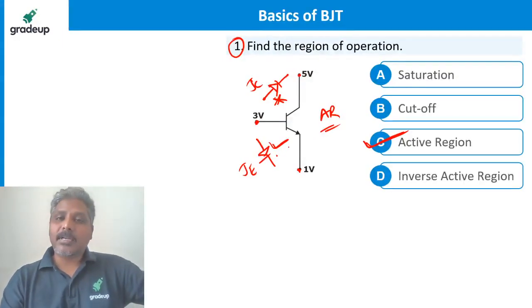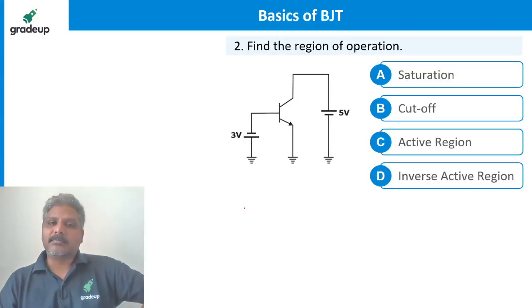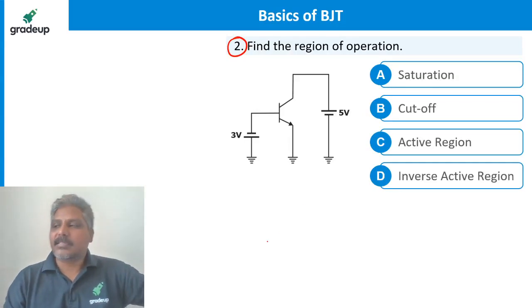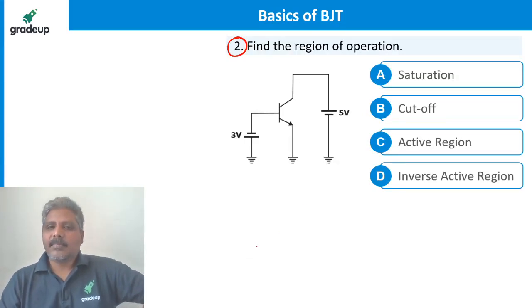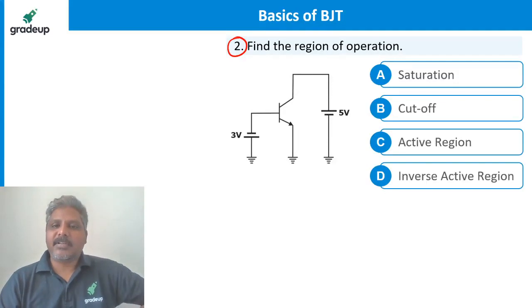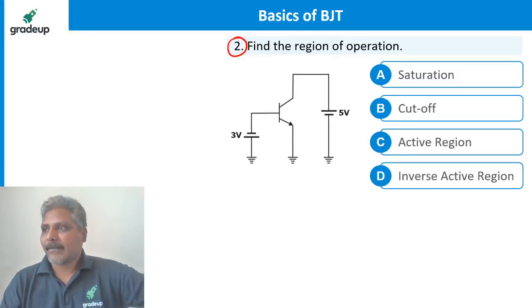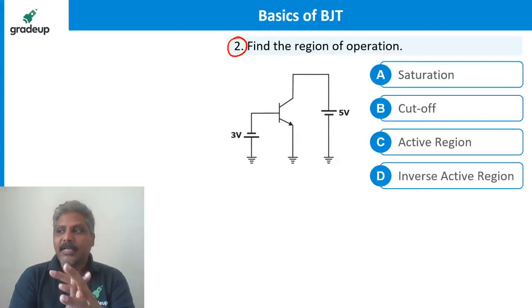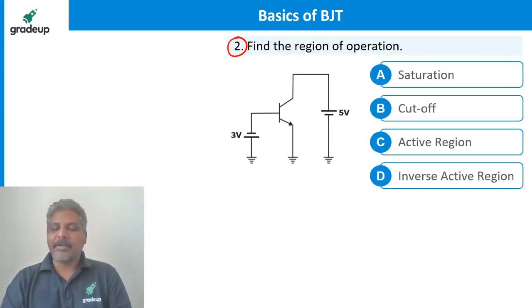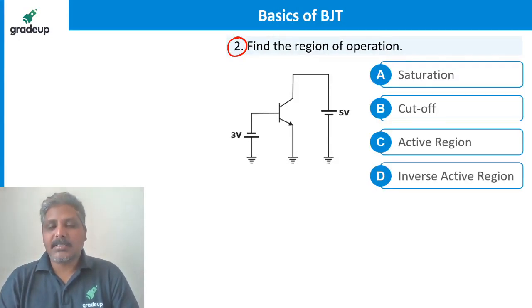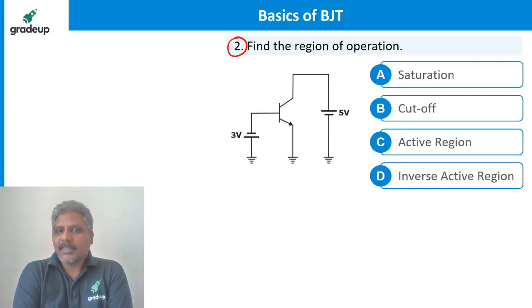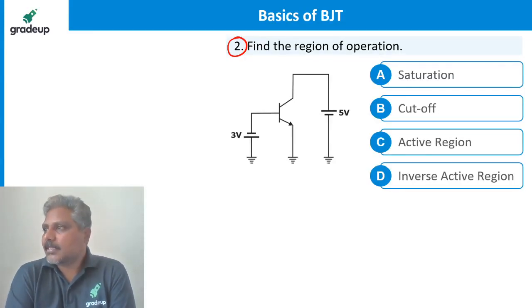I am trying to confuse you now, but still you have to do it. Tell me what is the region of operation for this. Come on, make it faster. I have to explain a little more. After region of operation, we have to see what is the operating point and what is stability also. Come on, make it faster. Everybody is saying C, active region, right? Oh, great.